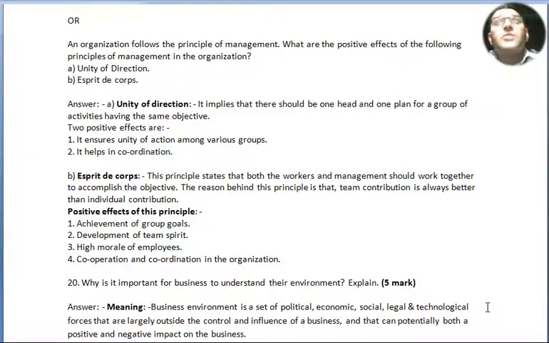Spirit de corps. Union is strength. Spirit de corps is a Latin phrase; in English, union is strength. This principle states that both the workers and management should work together to accomplish the objectives. The reason behind this principle is that team contribution is always better than individual contribution. Positive effects of this principle: point 1, achievement of group goals. Point 2, development of team spirit. Point 3, high morale of employees. Point 4, cooperation and coordination in the organization.